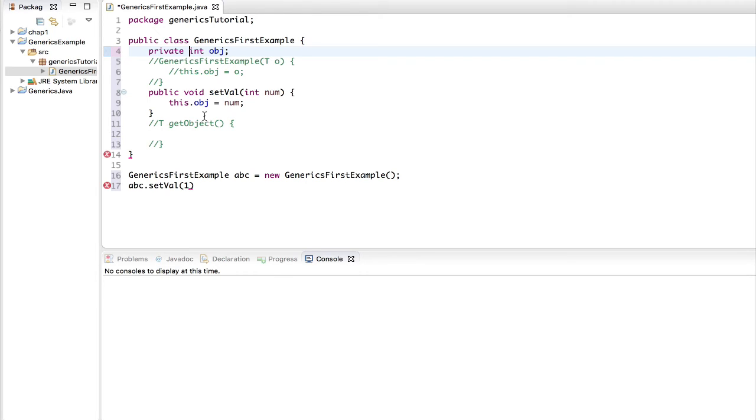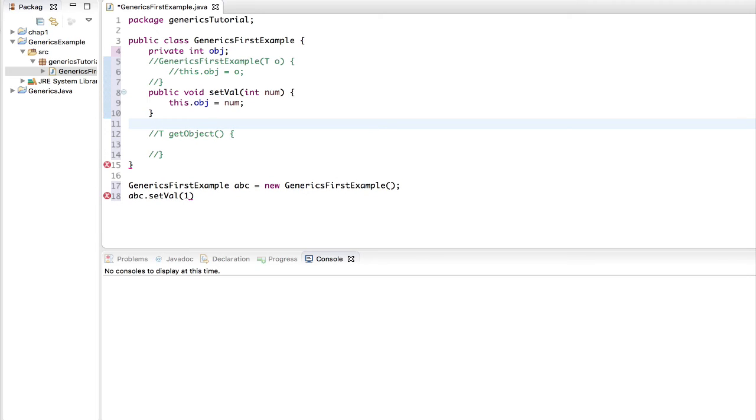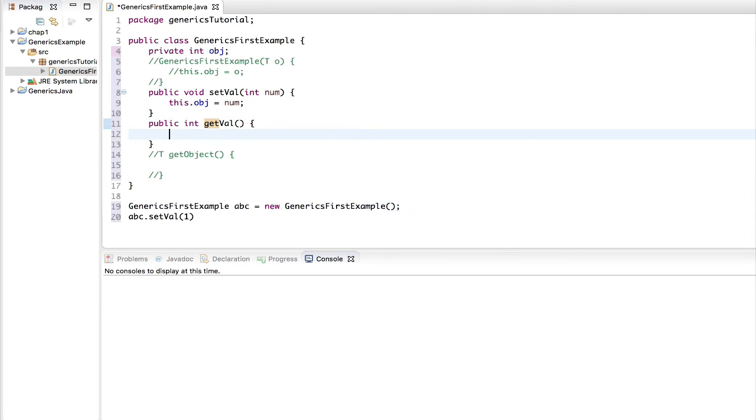But if we want to manipulate the value, if we want to set a value inside the instance variable, and if we want to see what the value is, then we use a setter and a getter method. A setter method will set the value and a getter method will get the value, and that's how we do that. I could also go forward and write a getter method, get val. This way we are going to return the value, this obj.